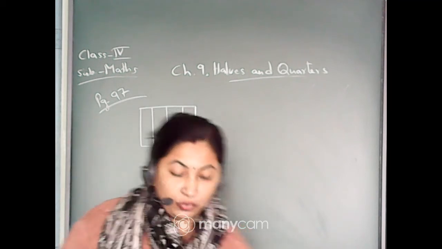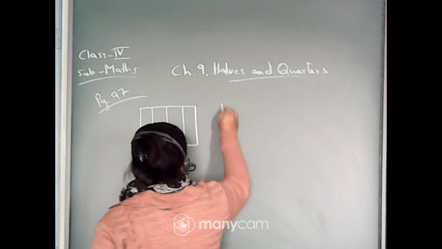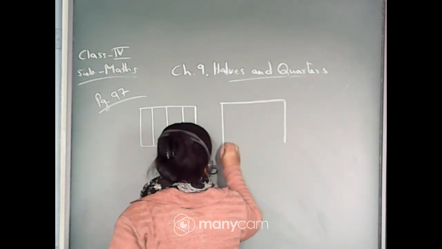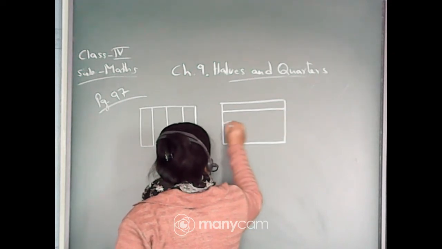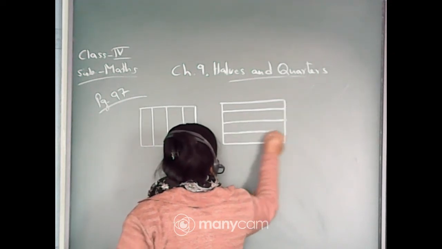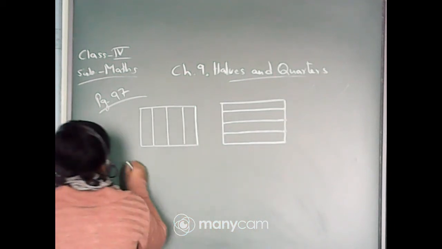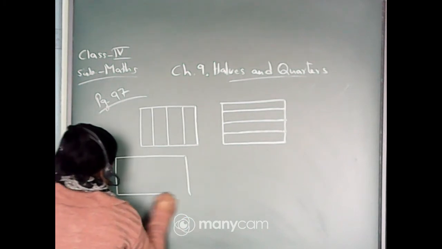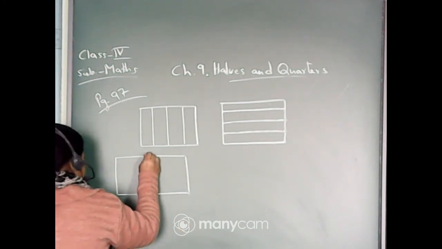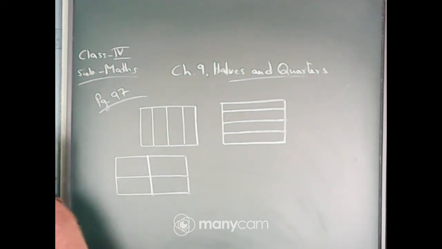Now next you draw the rectangle and divide it horizontally into 4 equal parts. Clear? Now the third way to divide it, like this way, into 4 equal parts, isn't it?